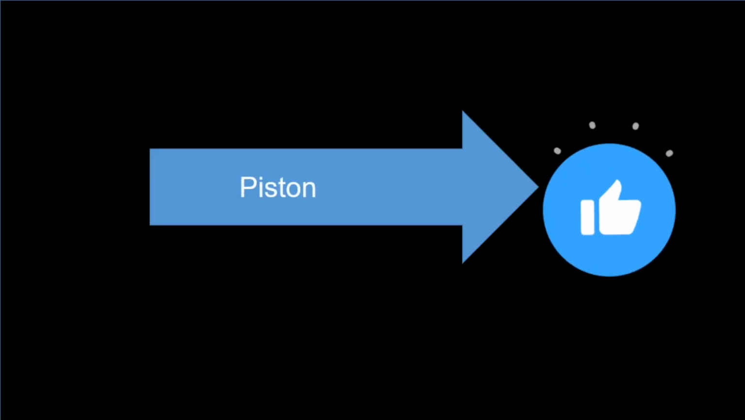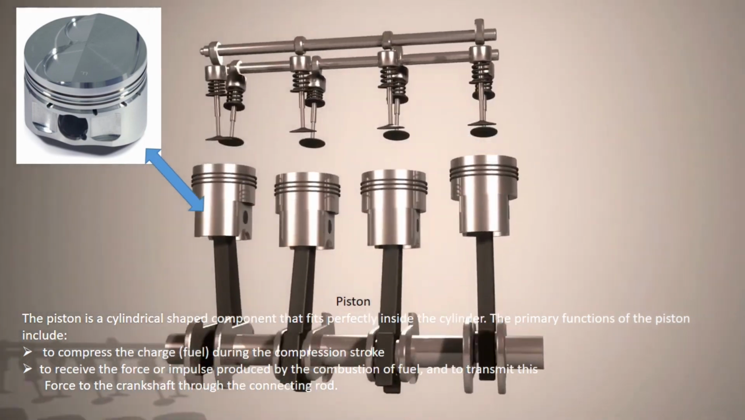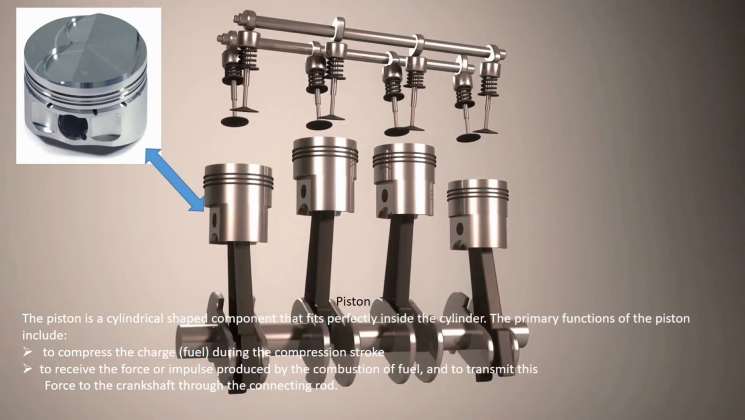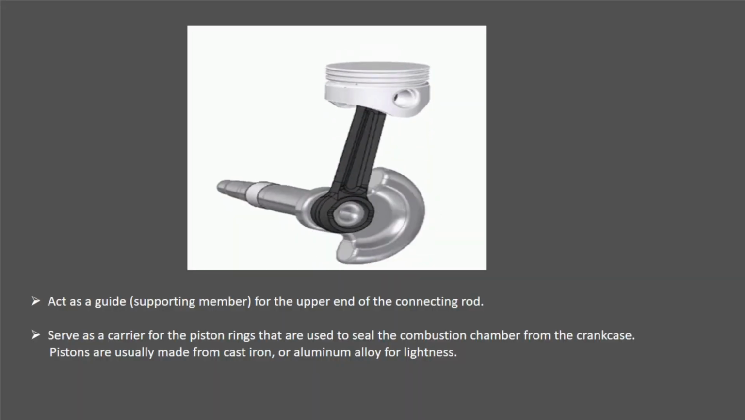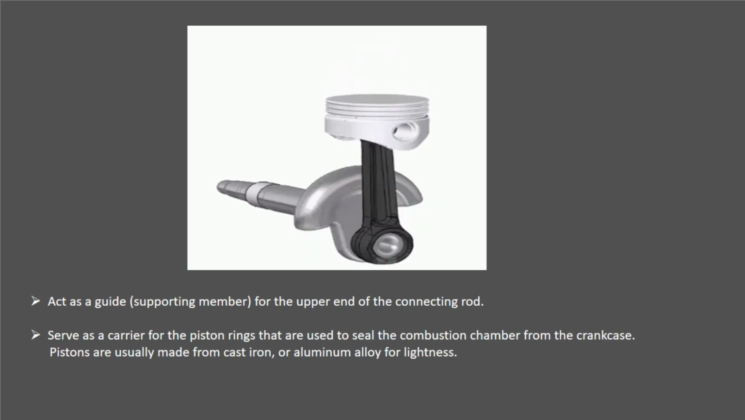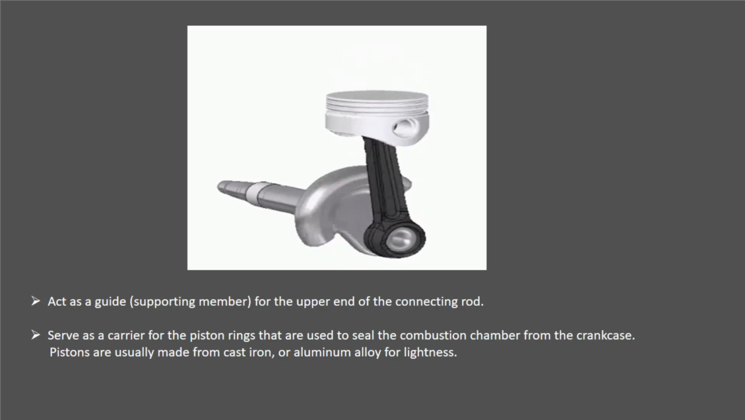Next, piston. The piston is a cylindrical-shaped component that fits perfectly inside the cylinder. The primary functions of the piston include to compress the charge, fuel, during the compression stroke, to receive the force or impulse produced by the combustion of fuel, and to transmit this force to the crankshaft through the connecting rod, act as a guide, supporting member for the upper end of the connecting rod, serve as a carrier for the piston rings that are used to seal the combustion chamber from the crankcase. Pistons are usually made from cast iron or aluminum alloy for lightness.